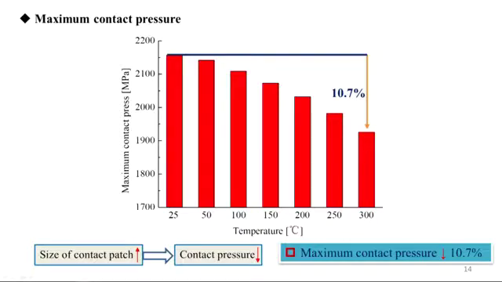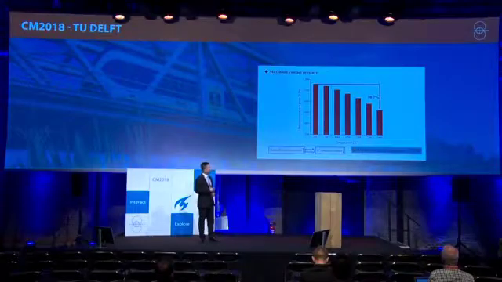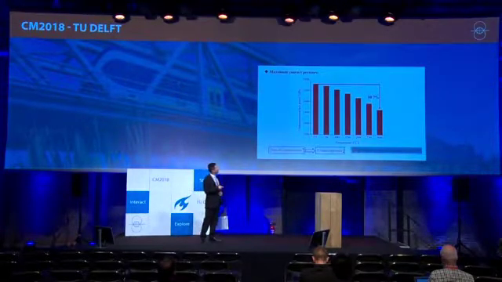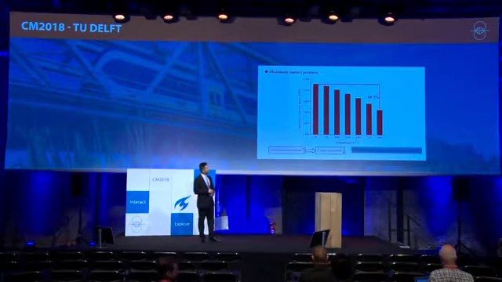This figure is the maximum contact pressure at different temperatures. The results show that it decreases with temperature because of the increase of the size of the contact patch, and it decreases by 10.87% when the temperature reaches 300 degrees.